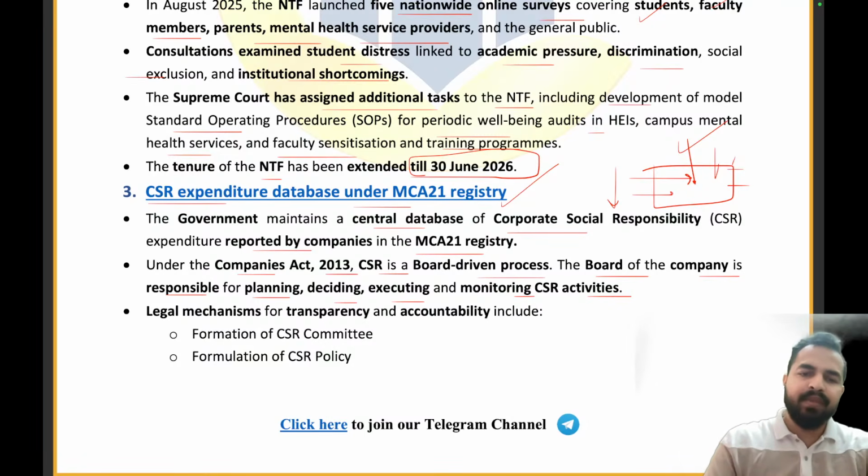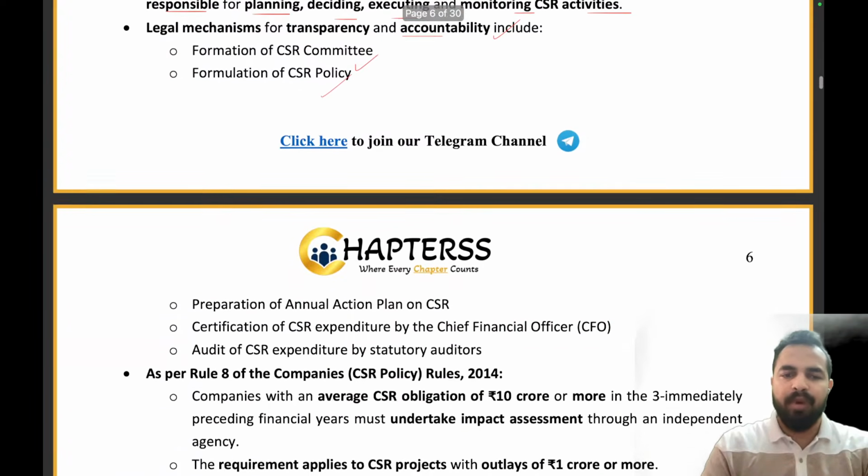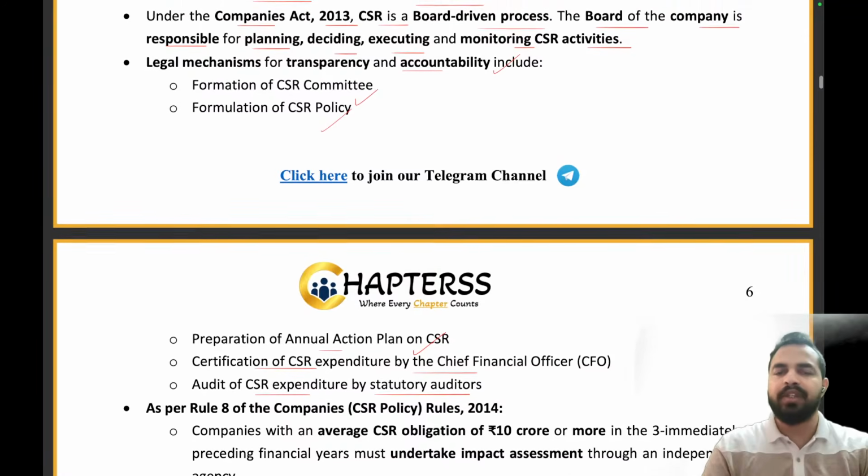So the legal mechanism for transparency and accountability includes formation of a CSR committee, formation of a CSR policy, preparation of an annual action plan on corporate social responsibility, certification of CSR expenditure by the chief financial officer, and audit of CSR expenditure by the statutory auditor. So all these things will be created in the organization so that we can keep proper track and monitor what exactly has been done in the CSR, right?